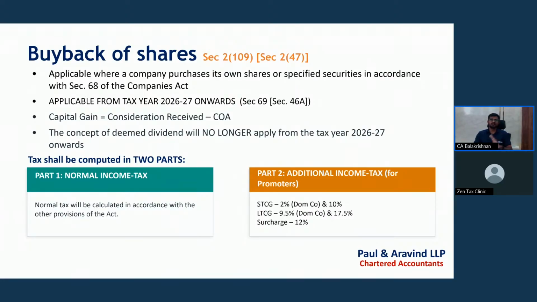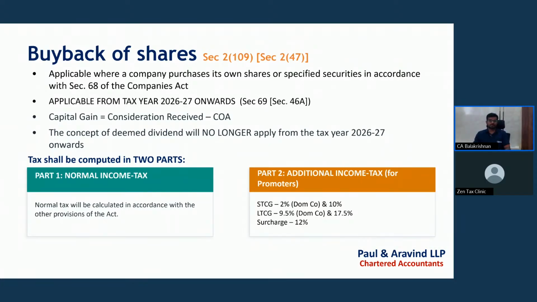And another important provision here, where there is a major change: buyback of shares. Earlier we covered depreciable assets. Here I'm going to cover the buyback of shares provisions. Section 2109 covers buyback of shares by the company, applicable when a company purchases its own shares.